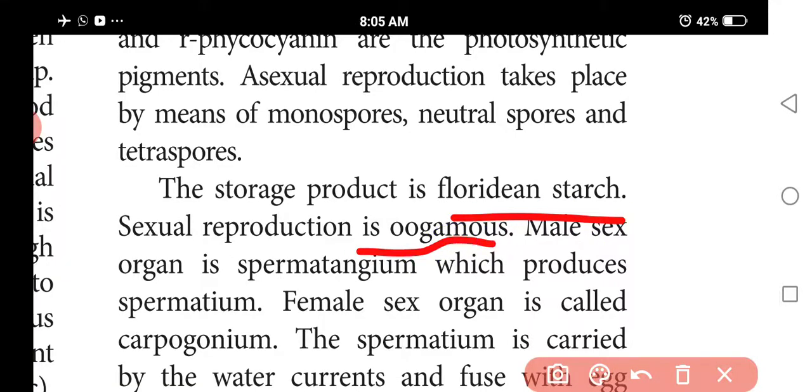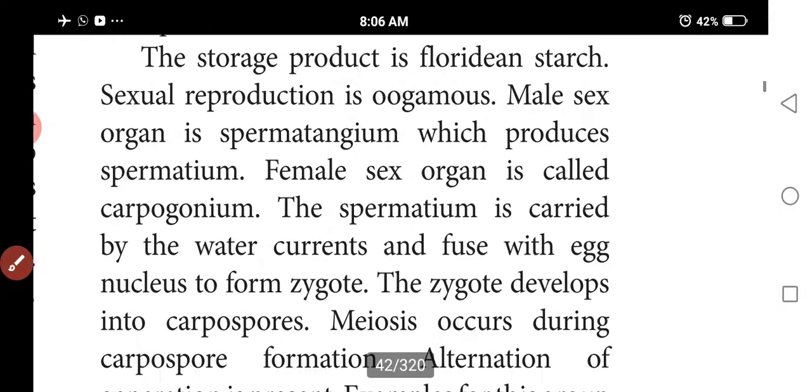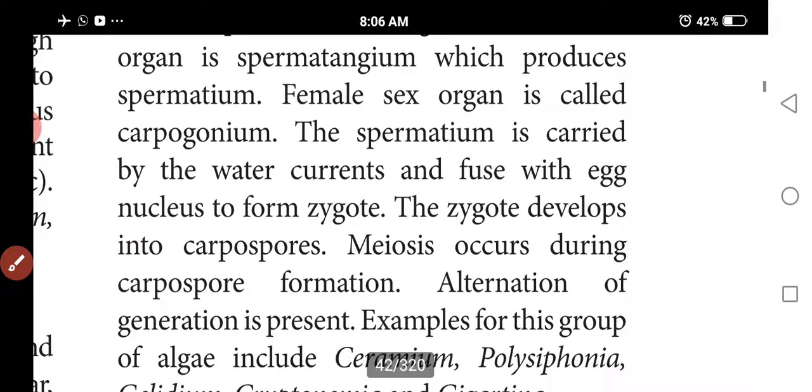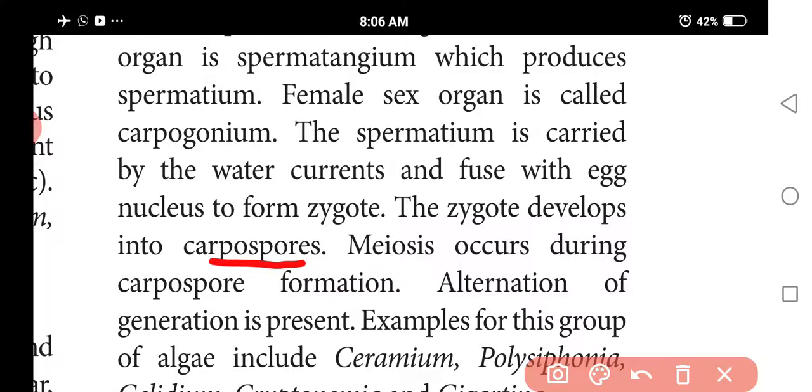Sexual reproduction is oogamous. The male sex organ is called the spermatangium, which produces a spermatium. The female sex organ is called the carpogonium. The spermatium is carried by water current and fuses with the egg to form a zygote. The zygote develops into carpospores. After meiosis, carpospore formation occurs.